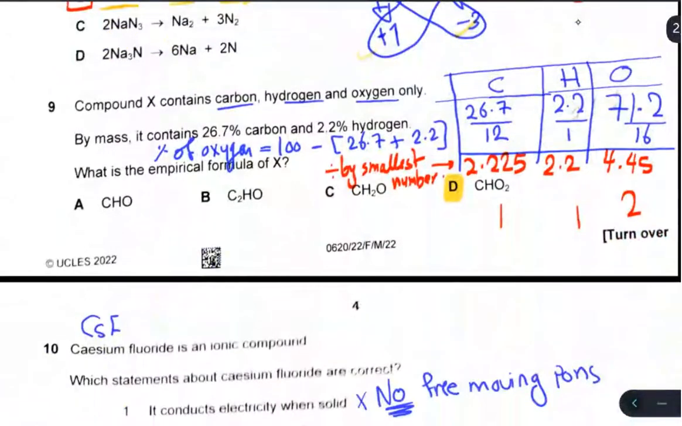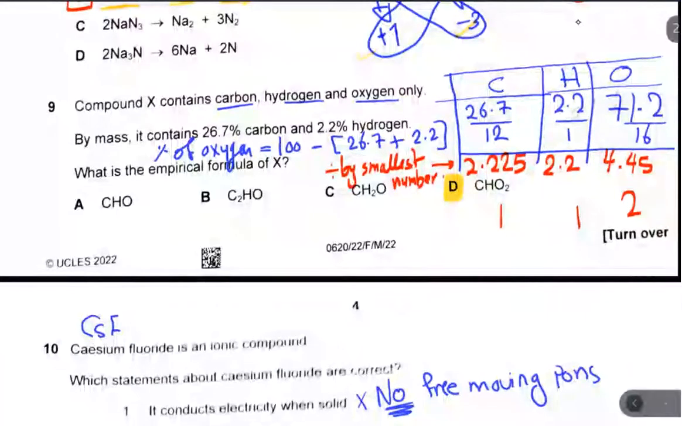Question number 9. Compound X contains carbon, hydrogen, and oxygen only. By mass, it contains 26.7% carbon, 2.2% hydrogen. What is the empirical formula of X? First, get the percentage of oxygen, which is 100 minus 26.7 minus 2.2. So the oxygen value is 71.2.